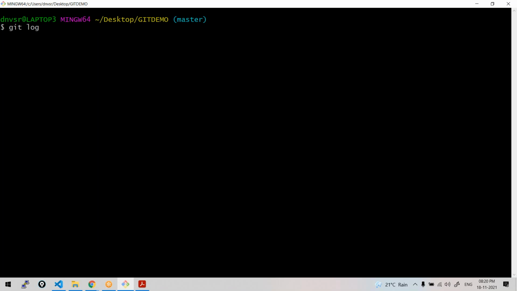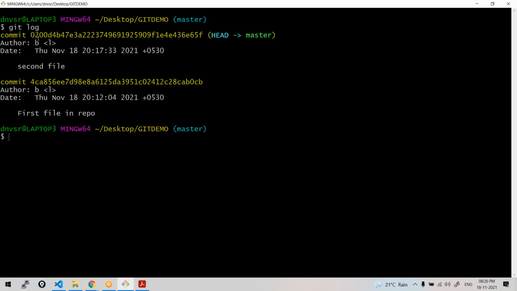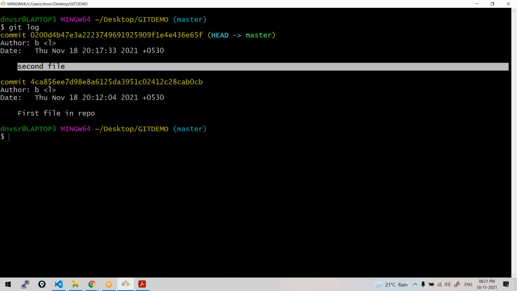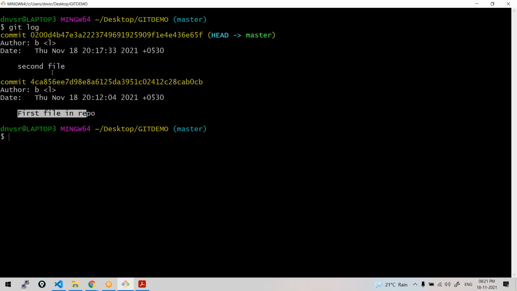The git log command will show you the complete commit history, including the commit ID. Every commit will generate this hash code, including the author name. I didn't give any details, so it just took the default ones, and then the date, the timestamp, and the commit message. Got it now, Kishore? This is the message we have just given, right?